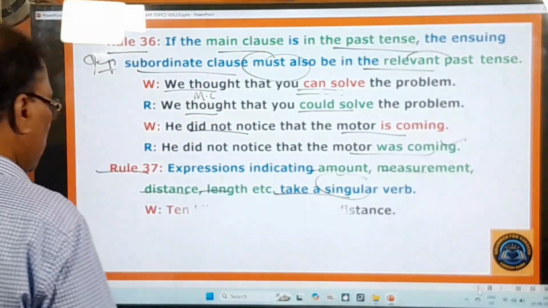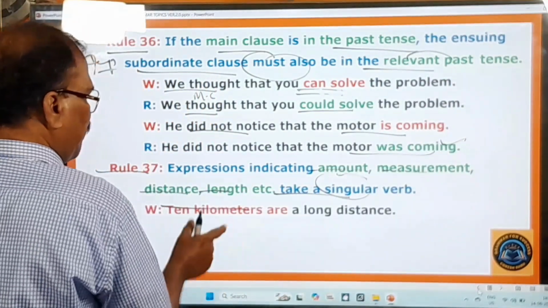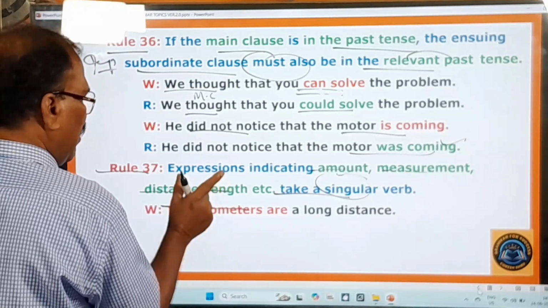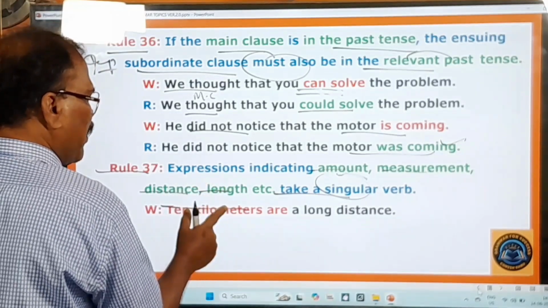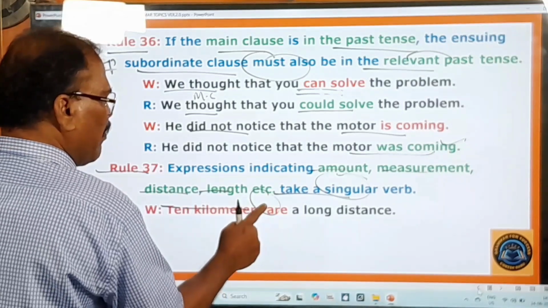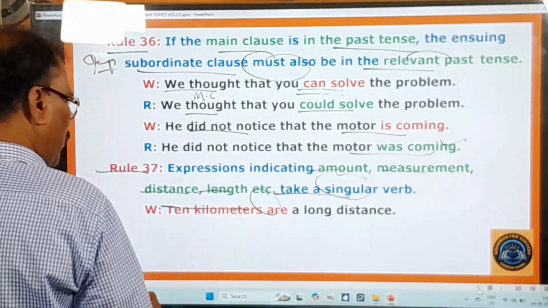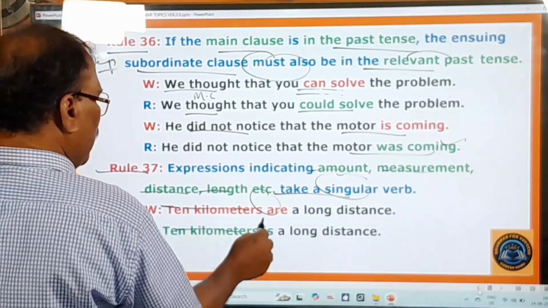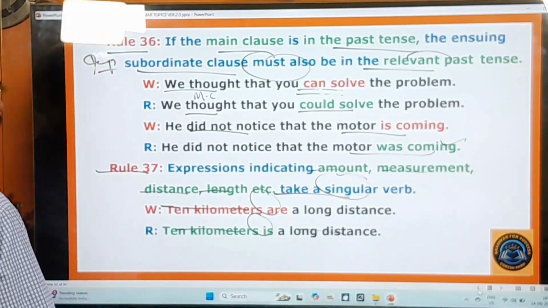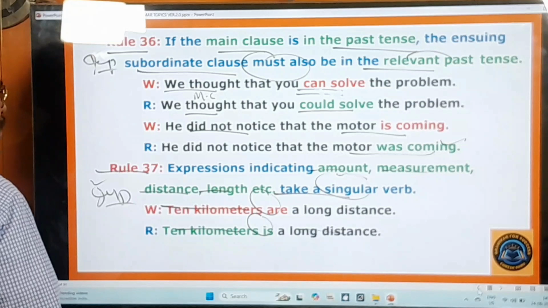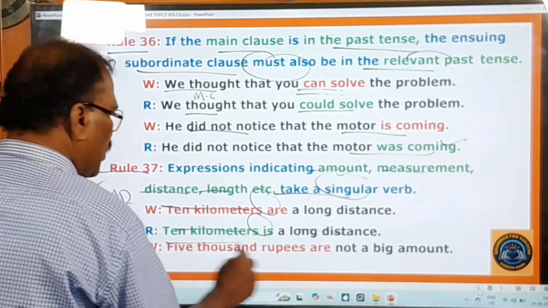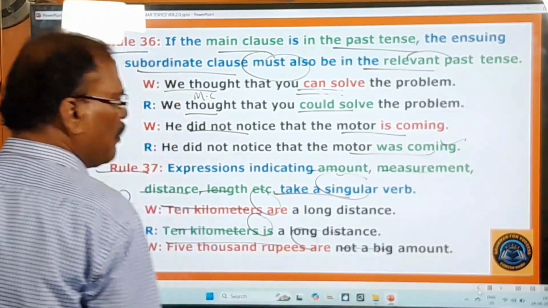Here how? Let us see that 10 kilometers, it is the distance. Okay, this is a distance indicating expression, but a plural helping verb is used here. Now you have to say 10 kilometers is a long distance. Okay, right. Always keep this in mind, this is also very important from your examination point of view, right? 5,000 rupees are not a big amount.